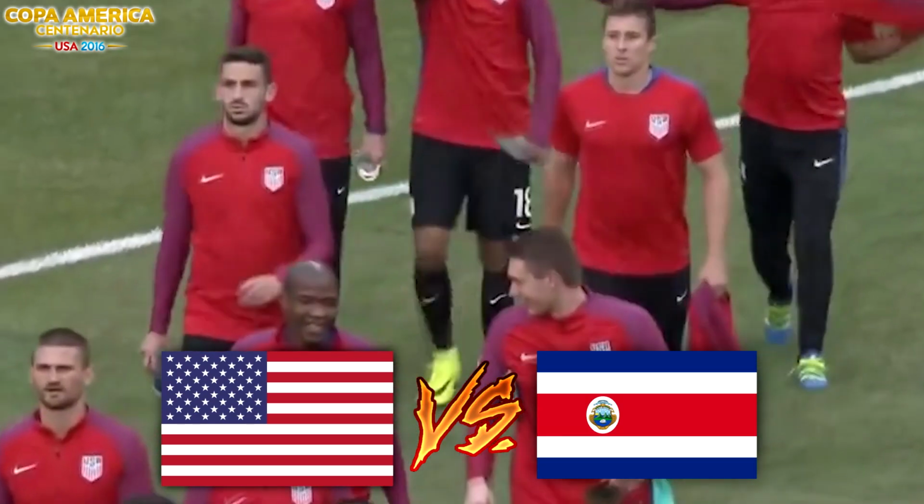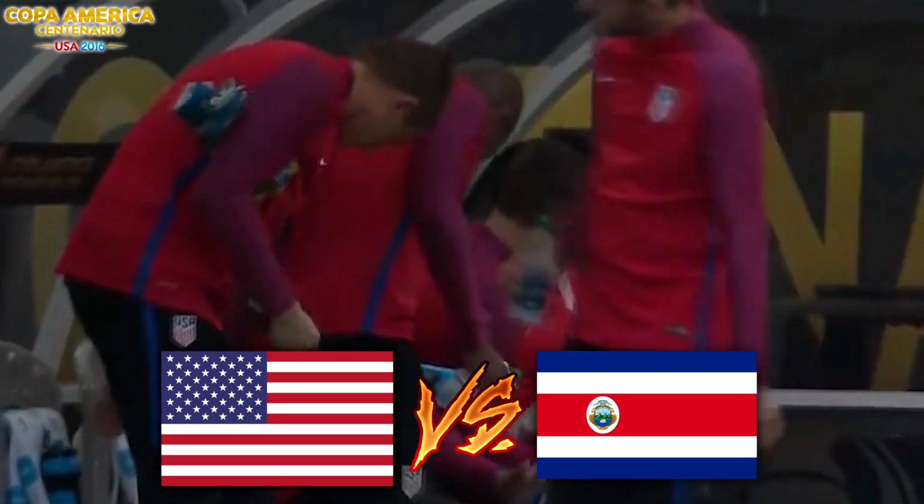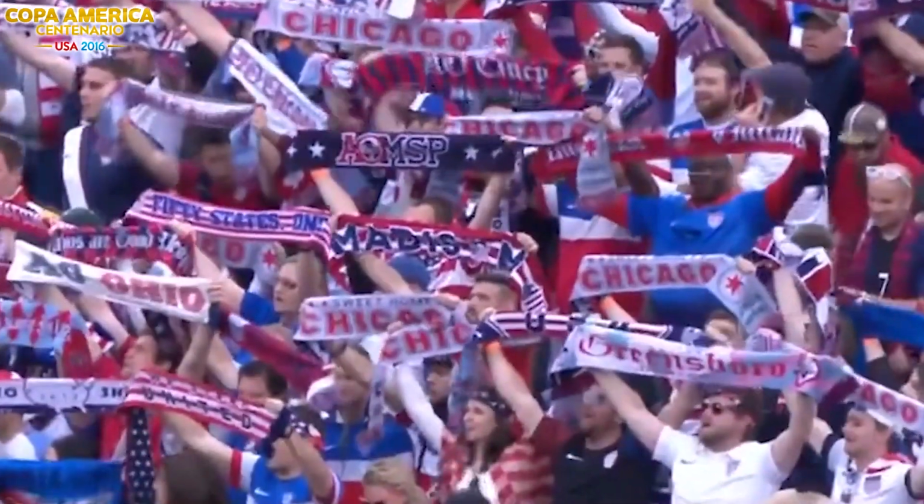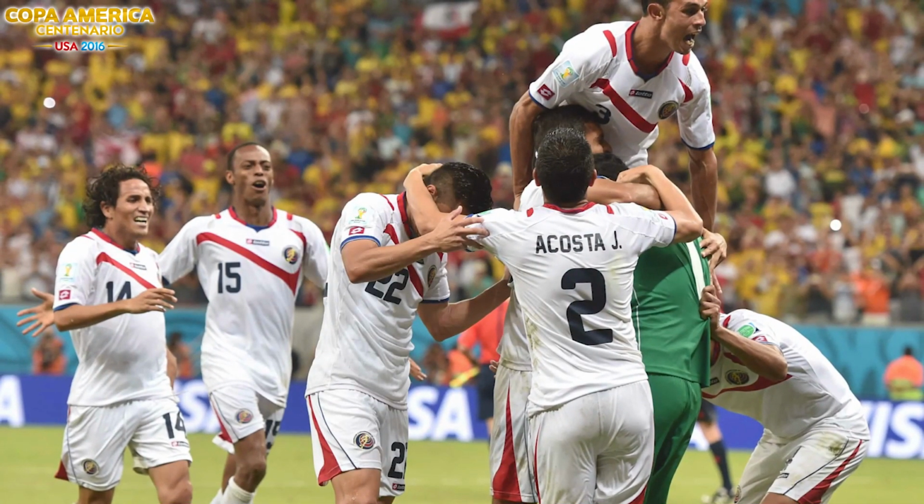They had to win or they would be eliminated. All or nothing. And Costa Rica was the team that reached the quarterfinals of the previous World Cup. It would not be easy.